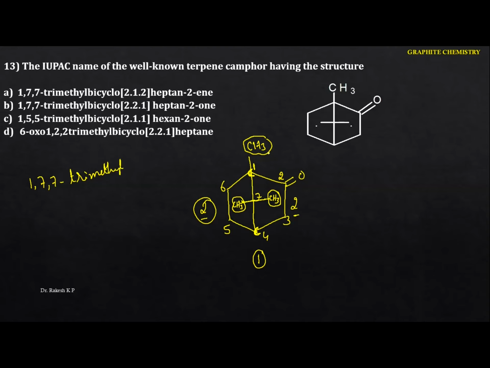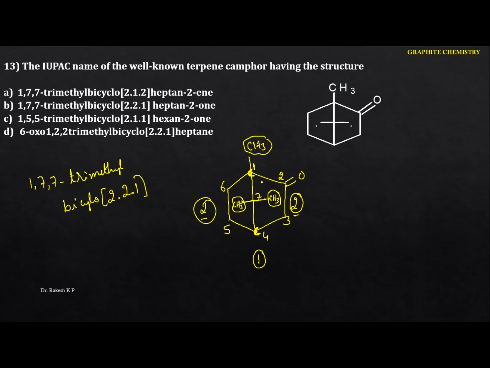Next come to the bicyclo. Always the prefix will be bicyclo. But see the next one here. Here you have to indicate from the higher number of carbons to the lower. Which is higher? Here it is the 2, here also the 2, here it is the 1. So higher we have to give to the 2. So then 2.2.1, because passing from this bridged carbon to this bridged carbon atom, we have three ways to meet that carbon. By passing through this one, we can meet 2 carbons. By passing through this one, we can meet 2 carbons. By passing from this side, we meet 1. Higher to the lower, 2.2.1.